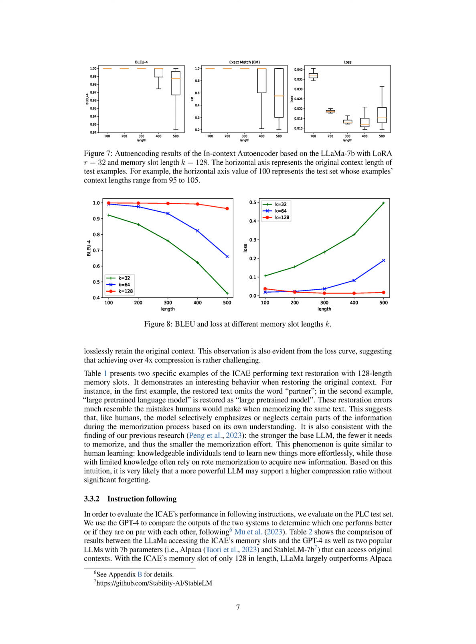The model selectively emphasizes or neglects certain parts of the information during the memorization process, similar to how humans memorize text. A more powerful language model may support a higher compression ratio without significant forgetting. Section 3.3.2 Instruction following. We've been testing how well our integrated context and attention encoder, ICAE, follows instructions, using the